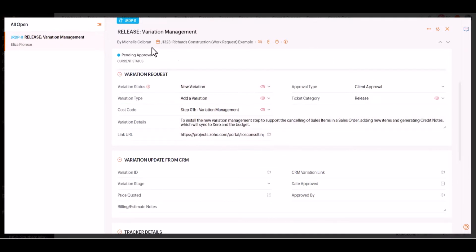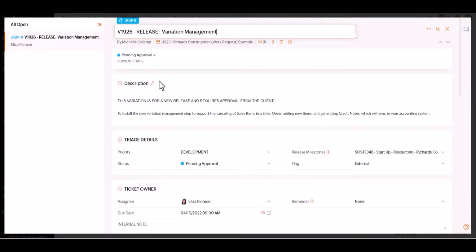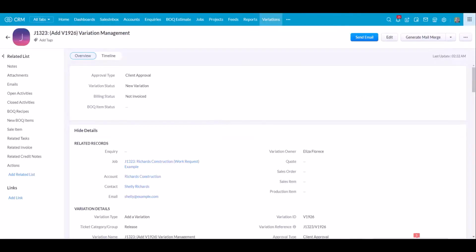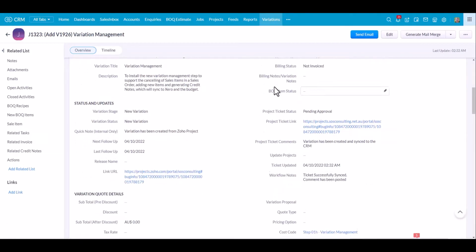Now I only need to fill this top section in, but if I press refresh, there we go, it's pulled it back, it's updated the title with the variation ID V1926. It's also updated the second section of the variation fields with the variation ID, and it's also put the CRM link in. If I copy that link, I can now go into Zoho CRM and have a look at the variation. So there we go, we're now down in Zoho CRM, and there's the variation that's been created. All the information from the project ticket has automatically been populated, including a link back to the project ticket.